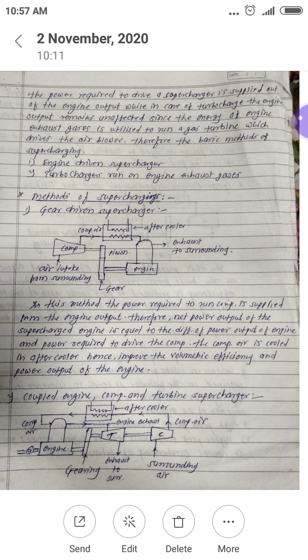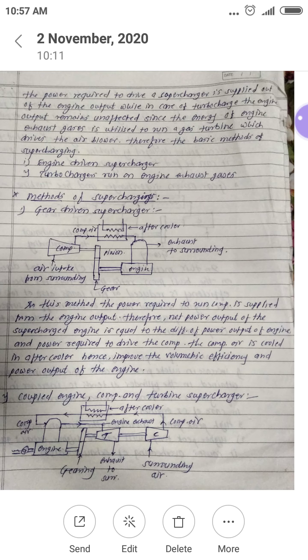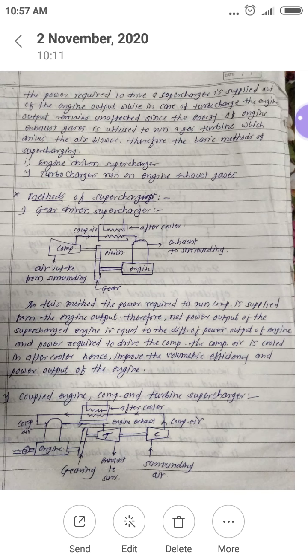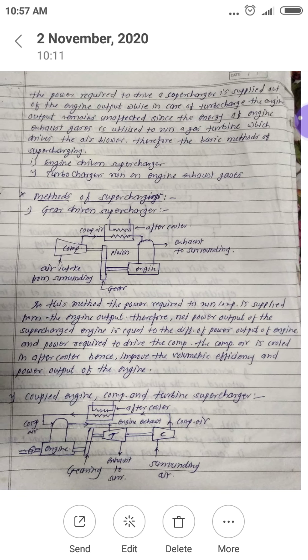gear driven supercharger means, we know in a supercharger the engine output power is always affected, that is, engine output power is utilized to run the compressor. From the engine output, power is supplied to the compressor with the help of a gear and pinion arrangement. In this method, the power required to run the compressor is supplied from the engine output.